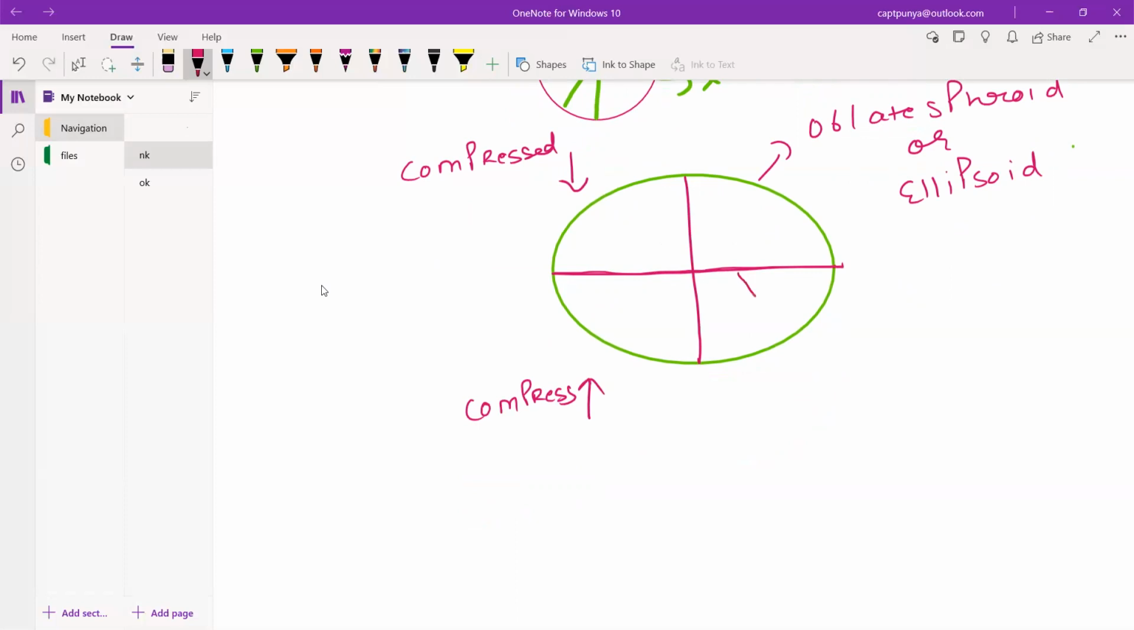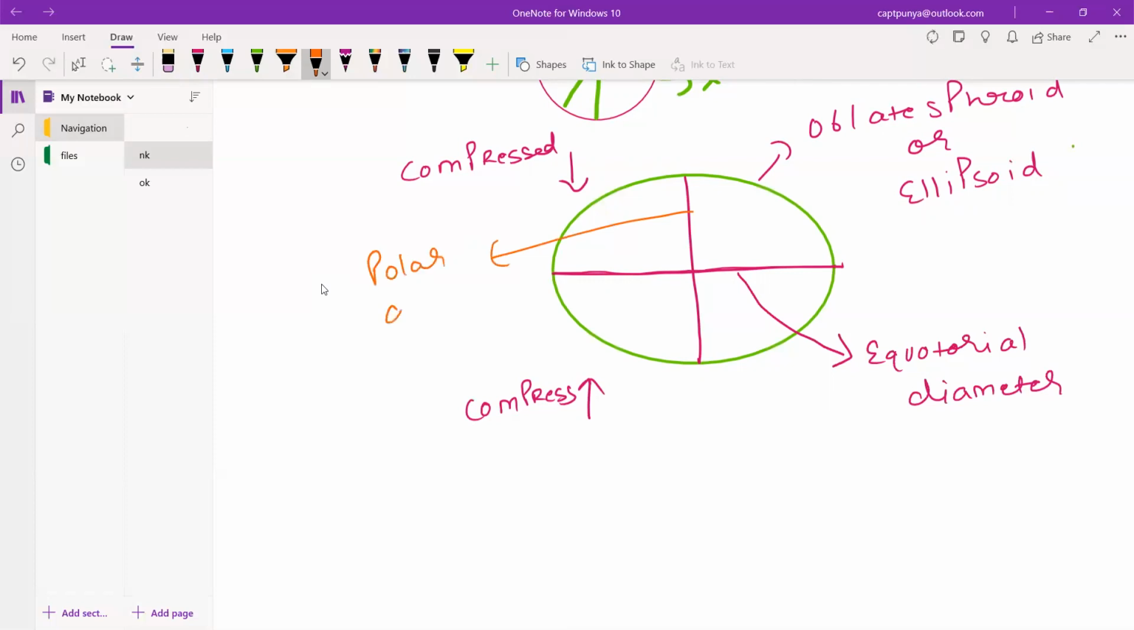Now, this diametrical line is known as your equatorial diameter, because it passes through the equator. Don't worry, we will study each and everything in detail. I'm going to tell you what is equator and everything. So, just to understand this, this is your equatorial diameter, and this is your polar diameter.